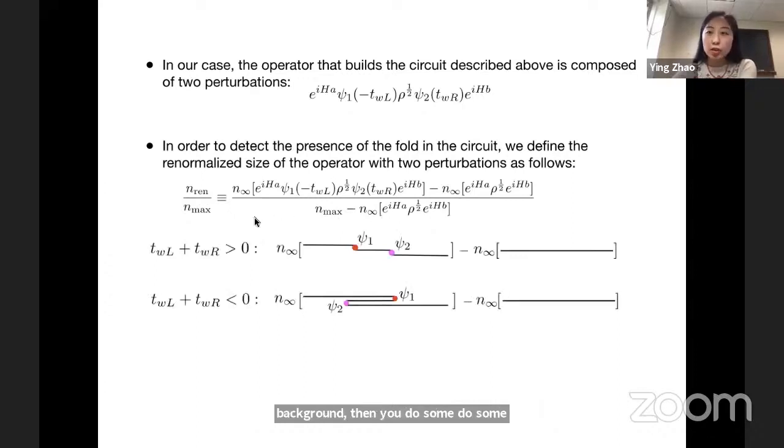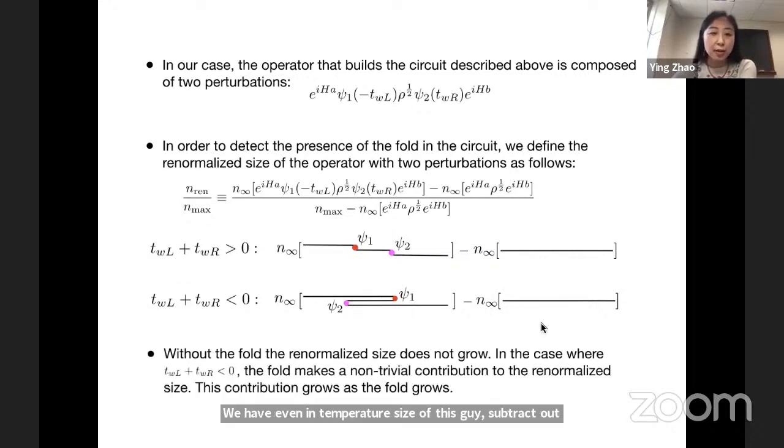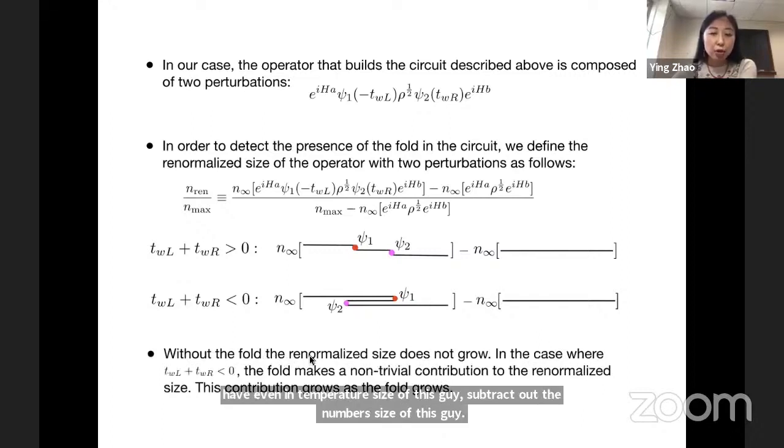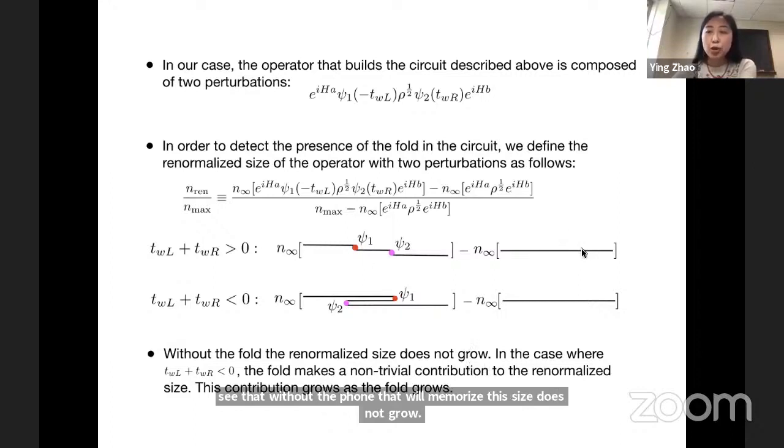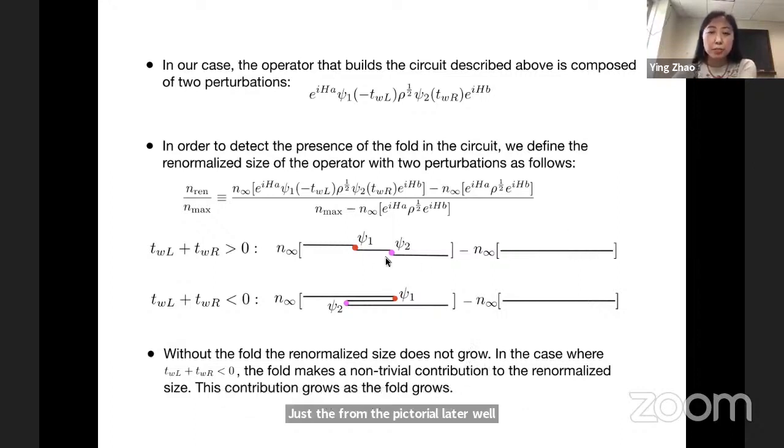And why does this quantity work? Recall that the goal is to detect the time fold. And we see that when there is no fold, what this gives is the infinite temperature size of this, subtracting out the infinite temperature size of this. When there is a fold, we have the infinite temperature size of this guy, subtracting out the infinite temperature size of this guy. We see that without the fold, the renormalized size does not grow. Just from the pictorial point of view, later we will go into the detailed calculation, you see that this does not grow.